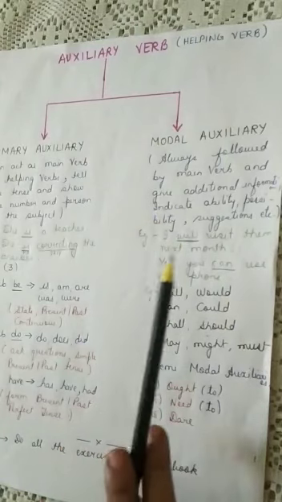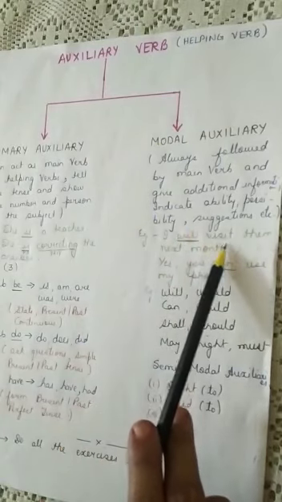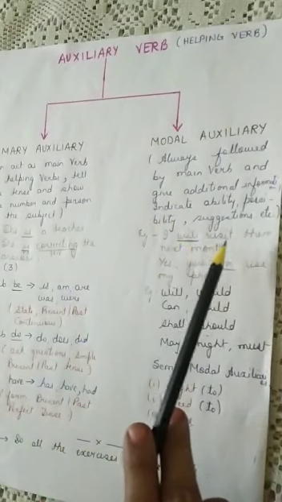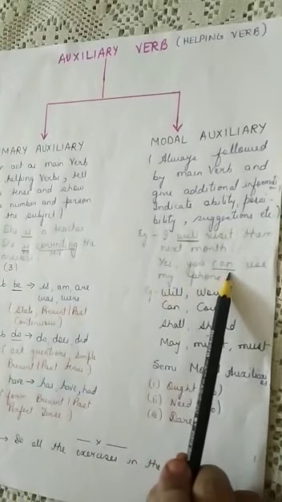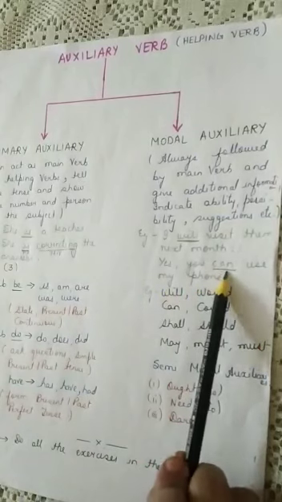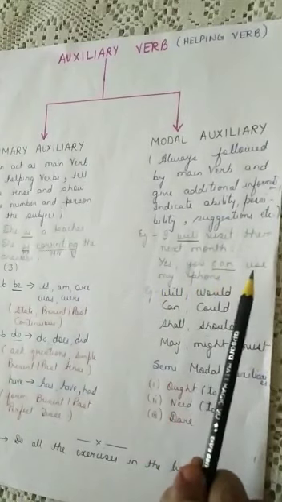In this sentence, will is the modal auxiliary and visit is the main verb. So it is always followed by a main verb. Yes, you can use my phone. Here can is the modal auxiliary and use is the main verb.